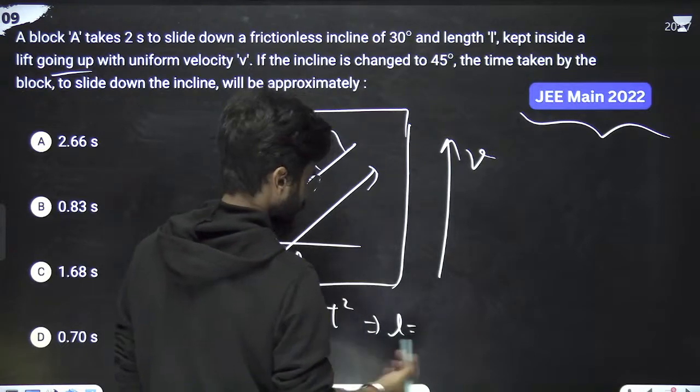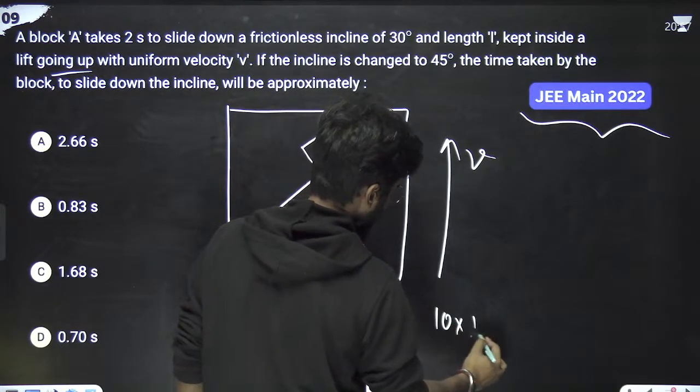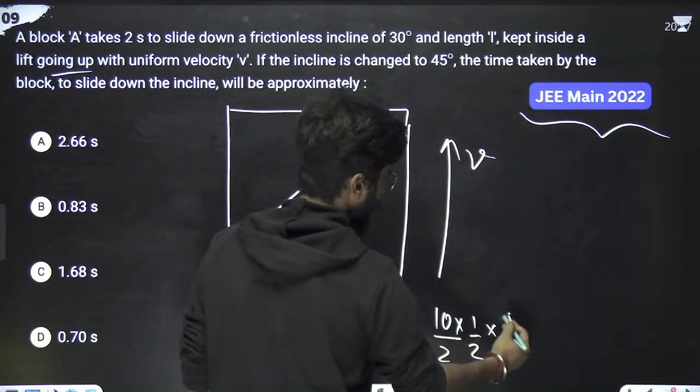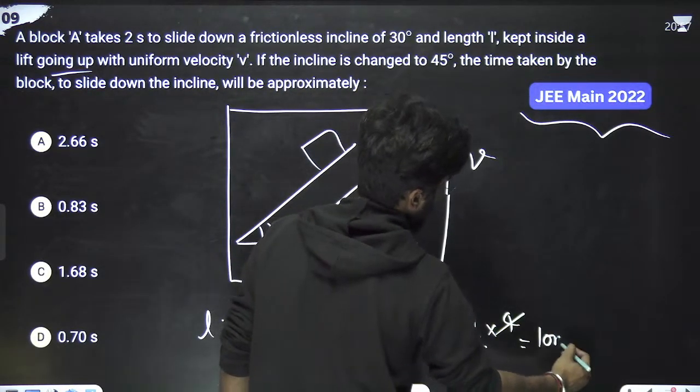g is 10, put it 10. So 10 sine 30 means 1 by 2, upon this is also 2. T is 2 seconds. So 2 2s are 4. 4 got cancelled. L is 10 meters.